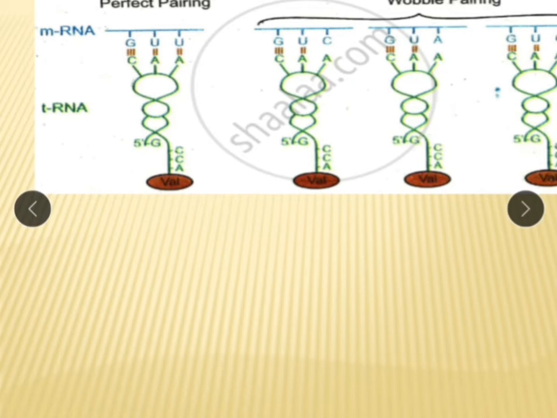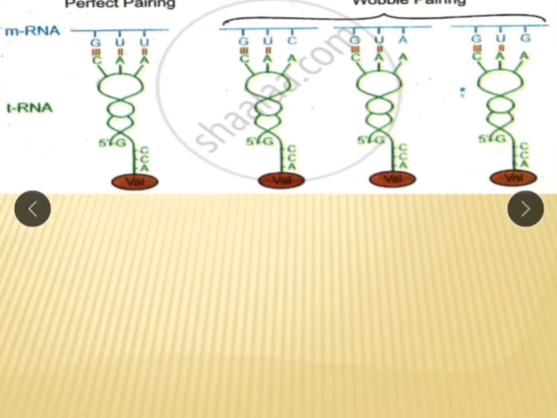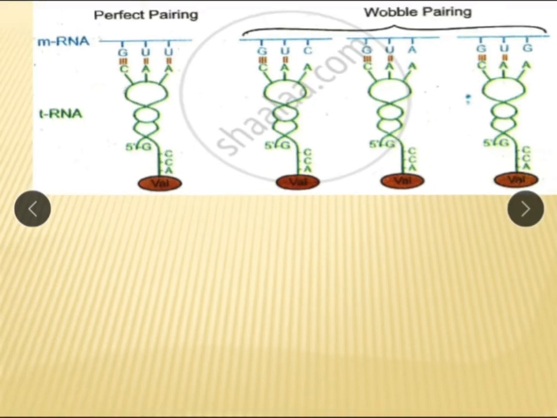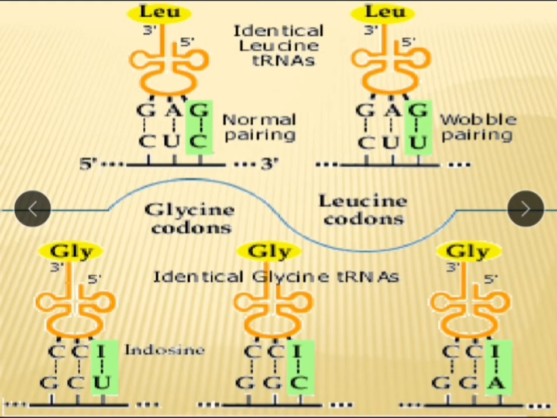Means one amino acid, for example valine, is coded by more than one codon. See GUU, GUC, GUA and GUG. They code for the same amino acid due to this Wobble pairing, and this is called genetic code is degenerate. Again another example is explained. See here, leucine, this is mRNA, coded by CUC, CUU.